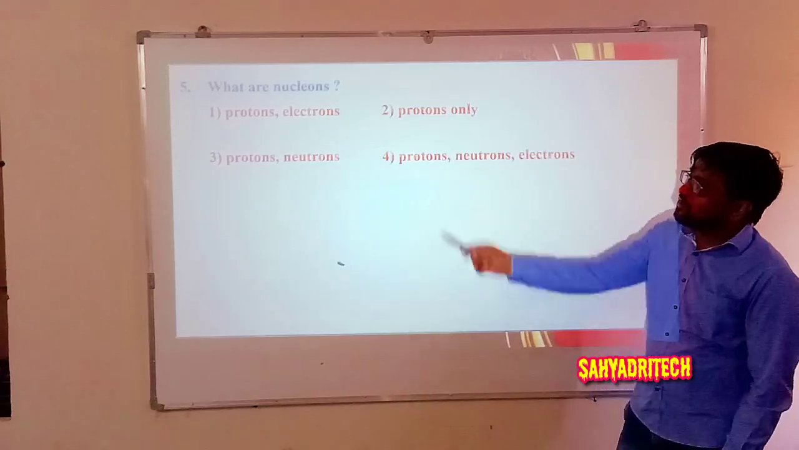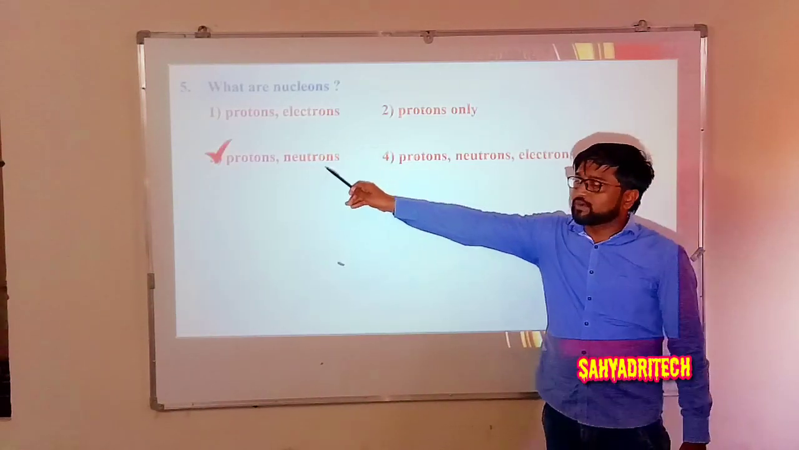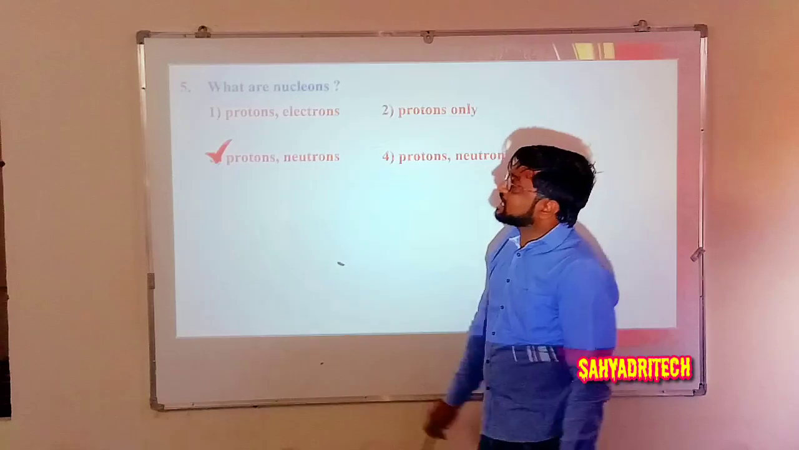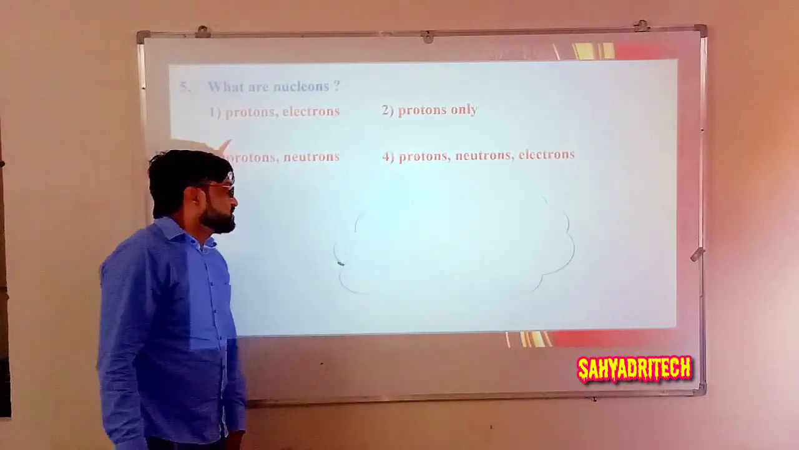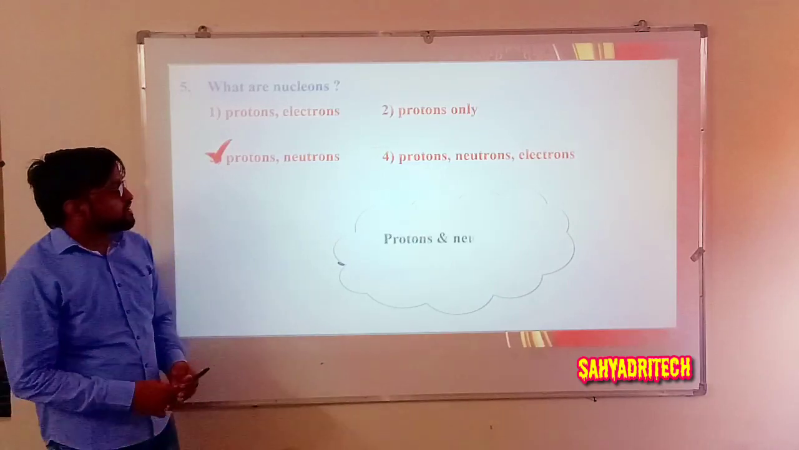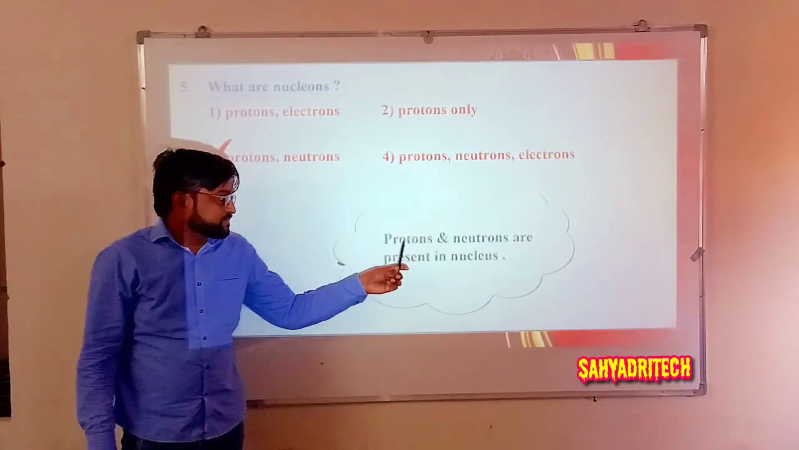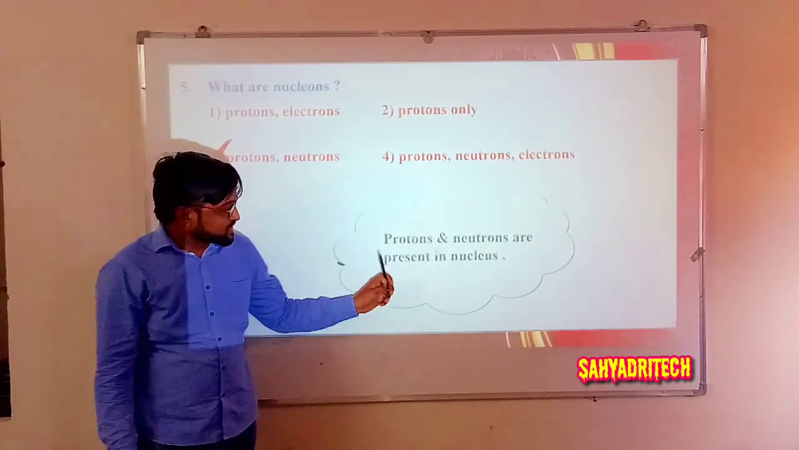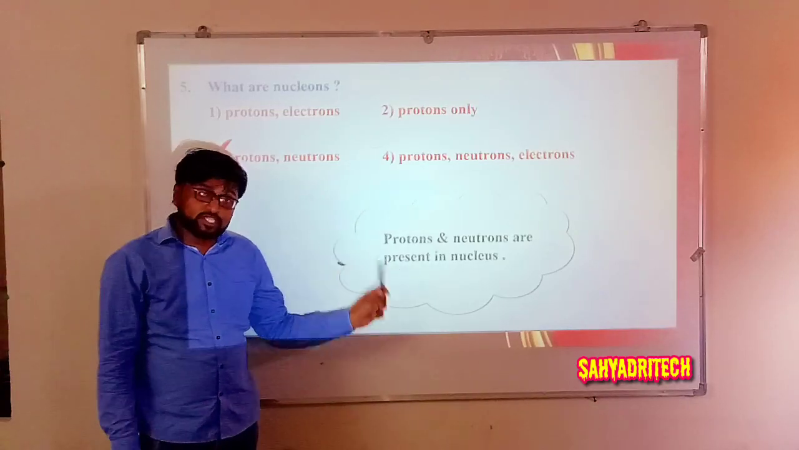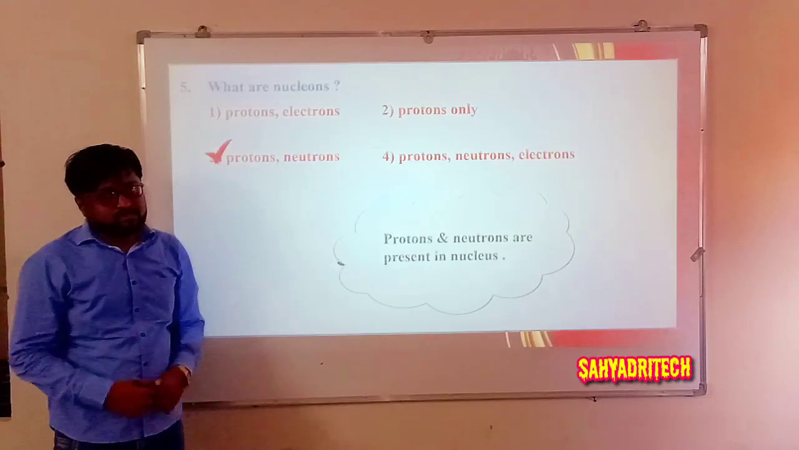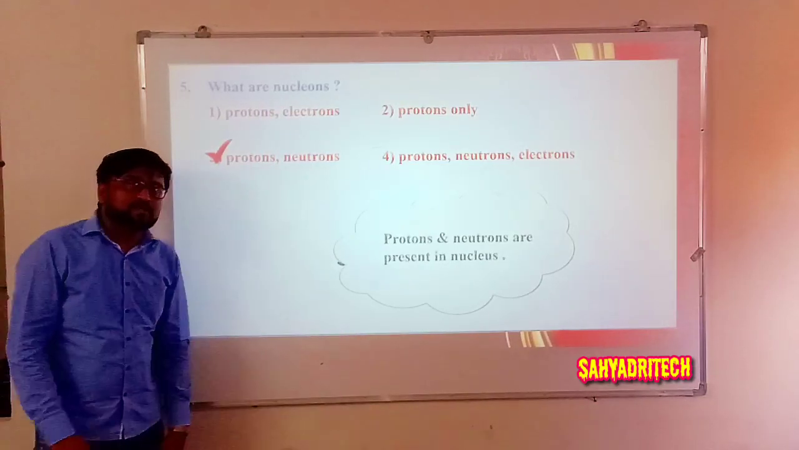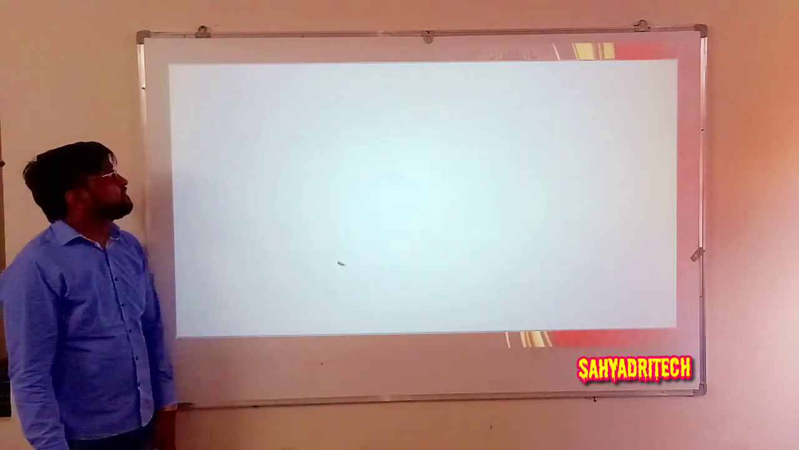Well, what is the answer here? Third option, protons and neutrons are collectively called nucleons. Okay. So why so? Because both are going to constitute the nucleus. So protons and neutrons are present in the nucleus. They constitute the nucleus. Hence, they are collectively called nucleons. So answer 3, protons and neutrons.